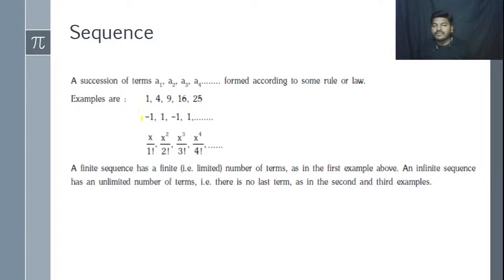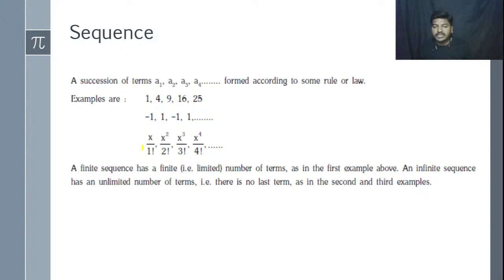Then let us go with the second example, minus 1, plus 1, minus 1, plus 1. It means alternately we are taking a negative sign and a positive sign for the same number. This is also a particular law we call it. And observe the third example.